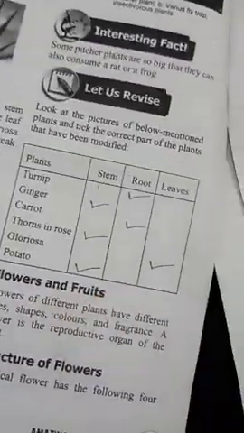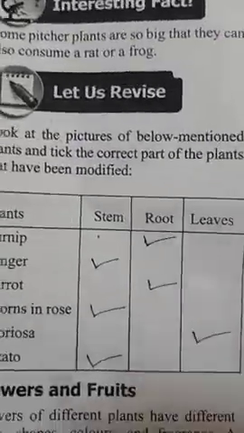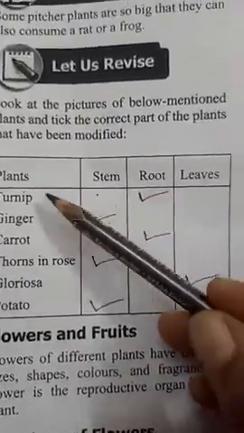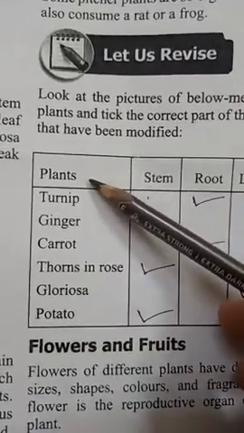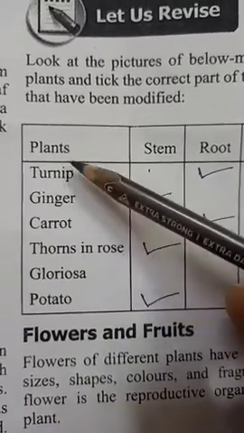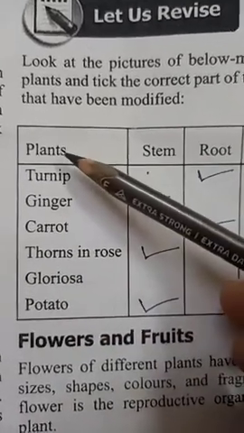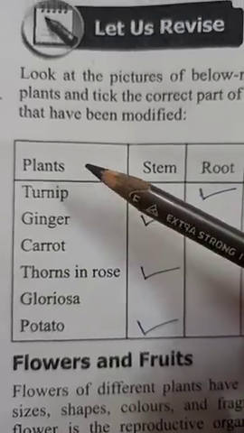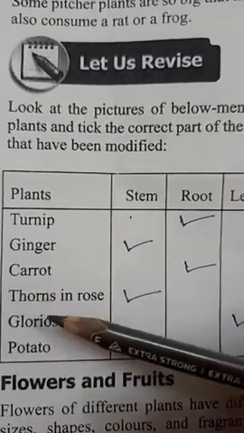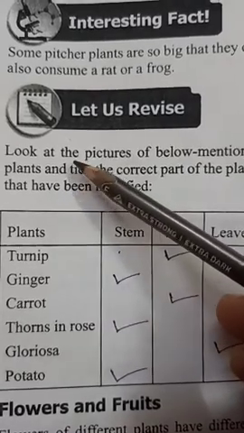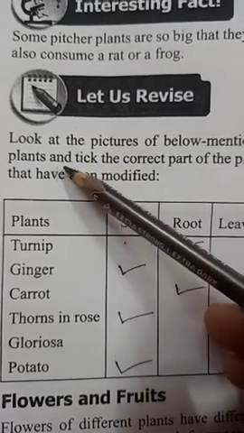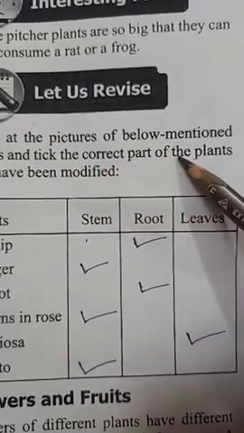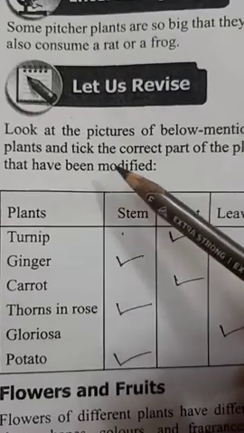The next exercise is in tabular form, where in the first column they have written the names of different plants like turnip. Here you have to look at the pictures of the below mentioned plants and tick the correct part of the plant that has been modified.